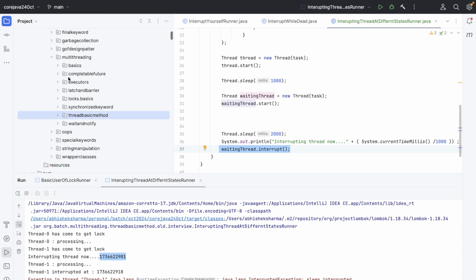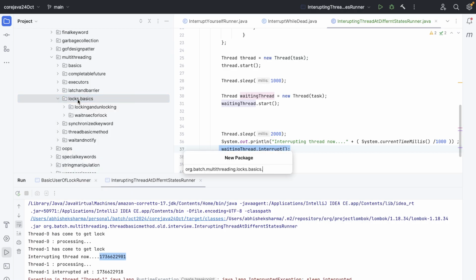So where are the locks? Multi-threading, locks and basics. Locks and basic, waiting for n seconds. All right, then package where lock interruptibly.